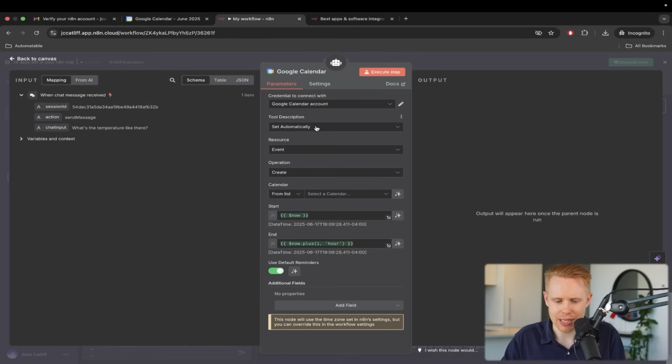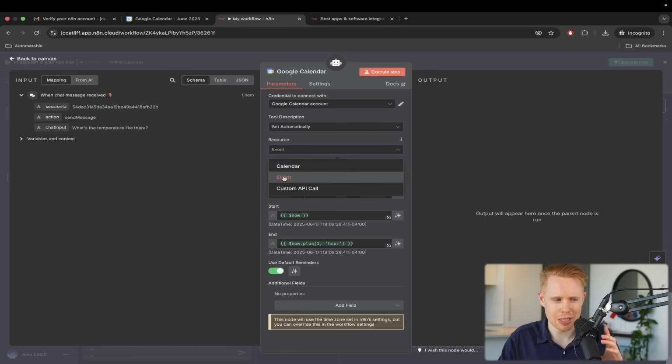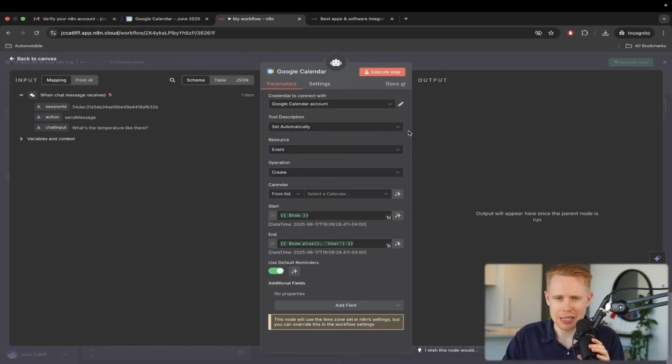The next thing is we have tool description. I just set it automatically. I've never changed this in my life before. And then we have resource. Again, this is kind of boilerplate. Just because something's listed here doesn't mean that you're always going to change it. A lot of this stuff is just boilerplate, and I would just keep it as event, and that's it. Operation is different. This is something that we're probably going to want to change.